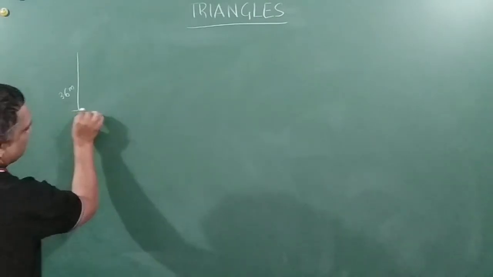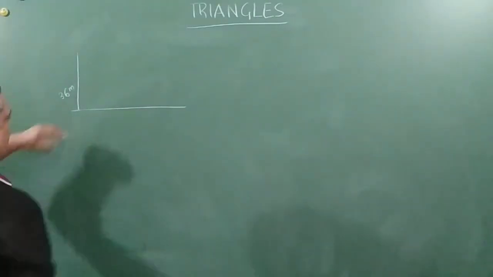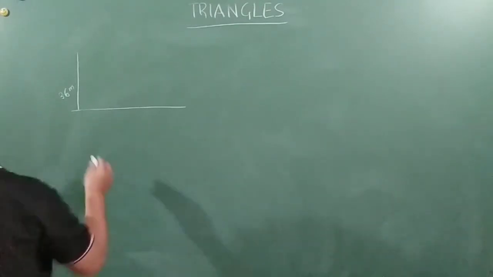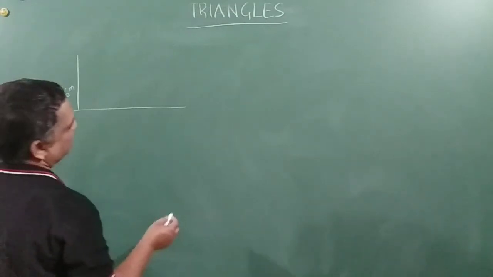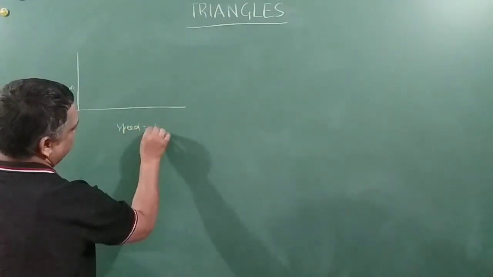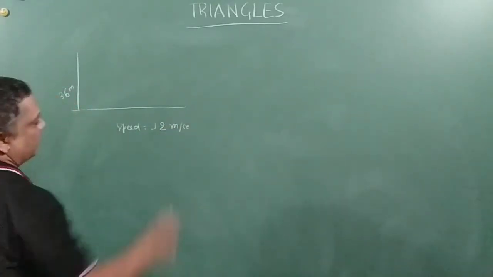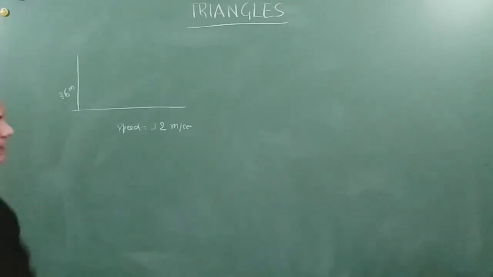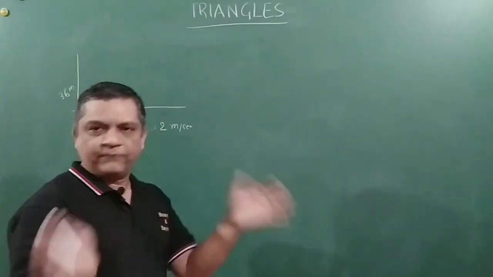The girl is walking towards this side, or she can walk towards this side also, absolutely not a problem, at a speed of 1.2 meters per second. We are expected to find the length of the shadow of the girl after 4 seconds.